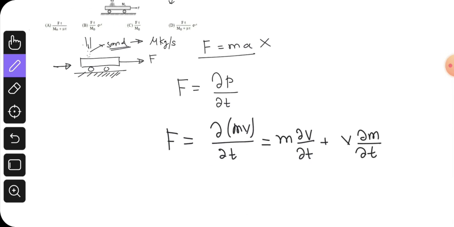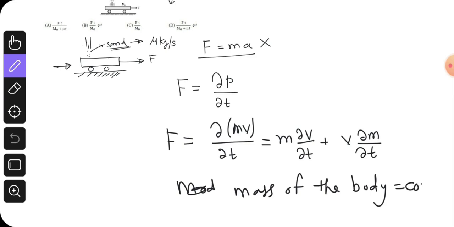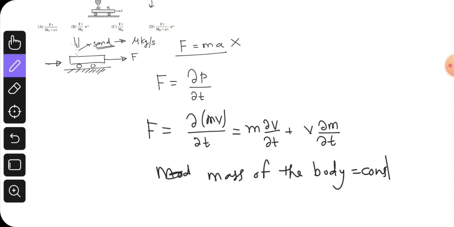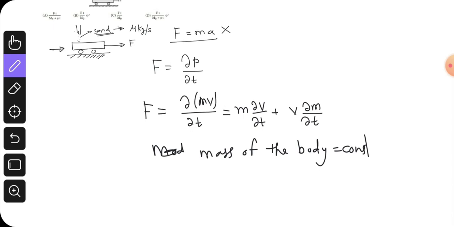In a general case the mass of the body is constant, so we can assume dm by dt is 0.